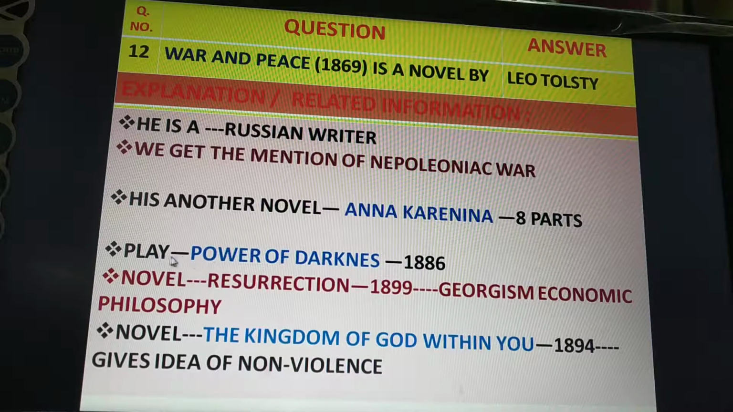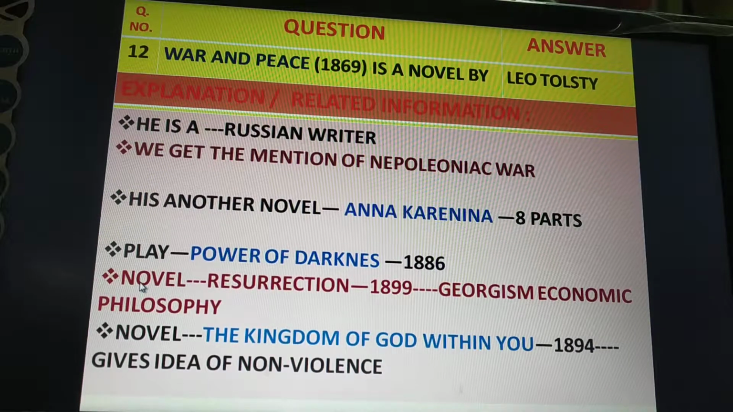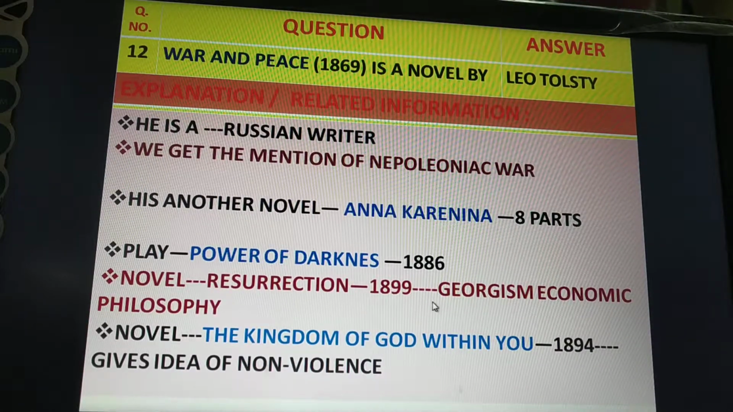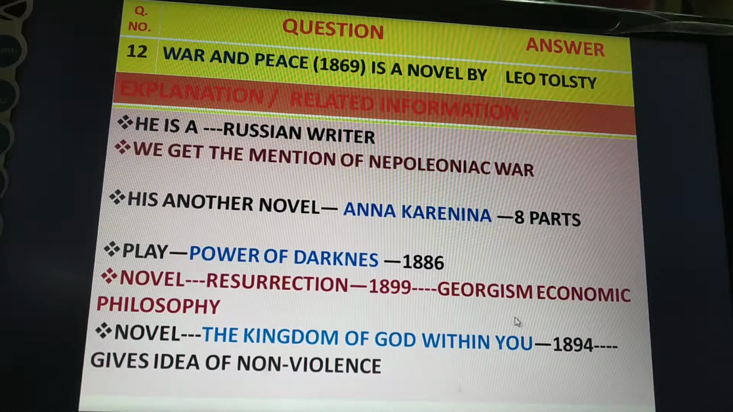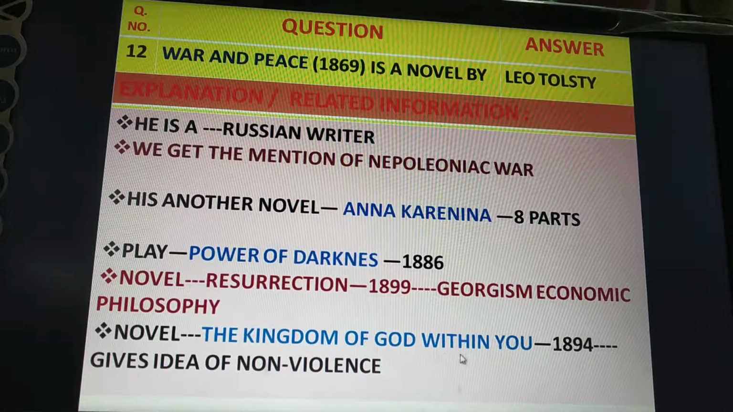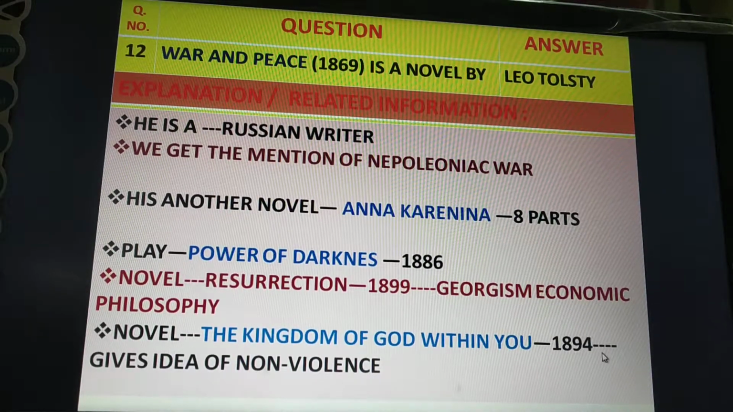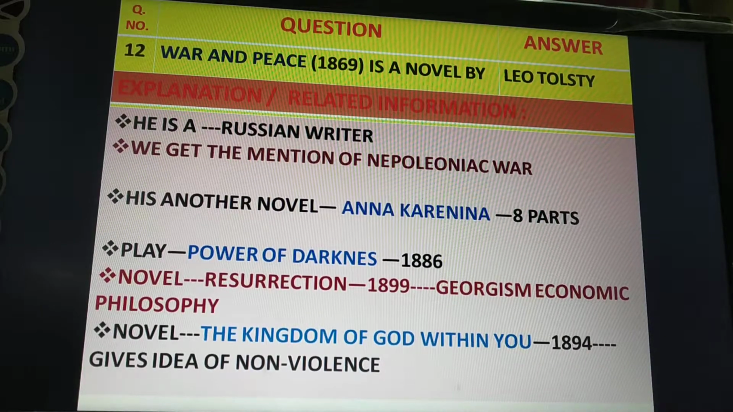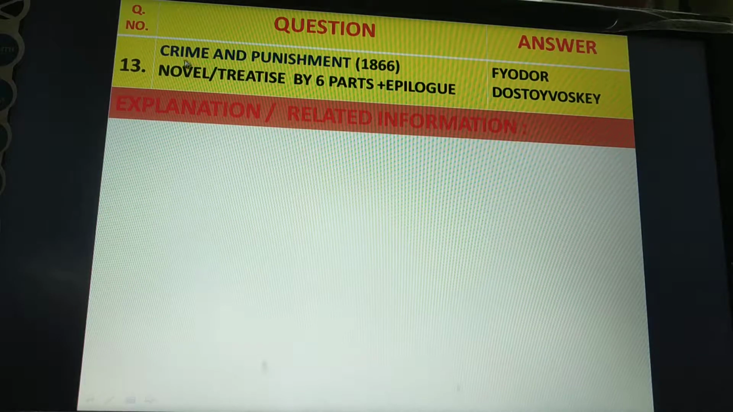He wrote a play, The Power of Darkness, published in 1886. He wrote novels like Resurrection, and this Resurrection was published in 1899. In this Resurrection, we find Georgism, an economic philosophy. His another work, The Kingdom of God Is Within You, was published in 1894. It gives the idea of non-violence, and Mahatma Gandhi was inspired very much after reading this book. Next question, Crime and Punishment was published in 1866.